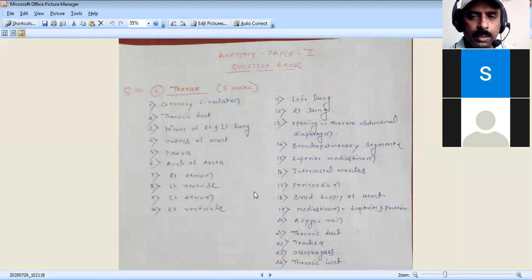Thoracic duct or azygos vein commonly comes, that is either one vein, the azygos, or the thoracic duct. The thoracic duct is the largest lymphatic vessel, beginning at the upper part of the abdomen and ending at the neck region on the left side, at the angle formed by the internal jugular and subclavian veins. Where is it starting? It starts from the cisterna chyli. At the upper part of the abdomen, the thoracic duct begins from the cisterna chyli. That you have to remember.